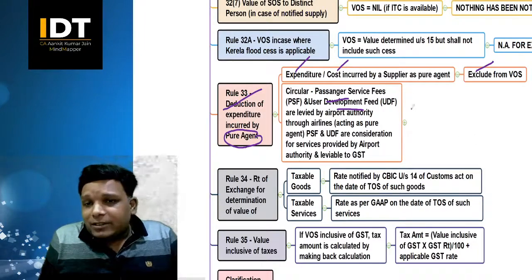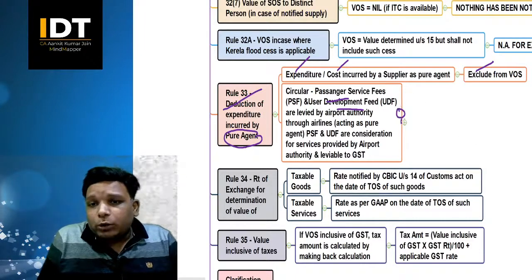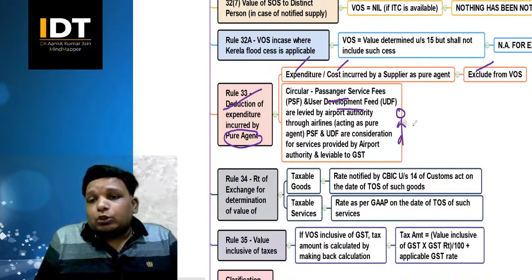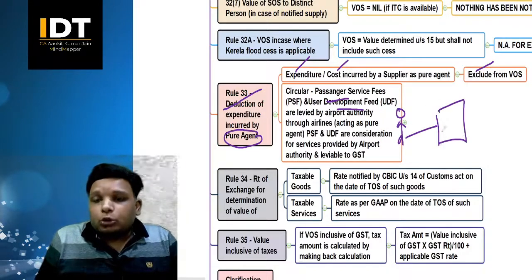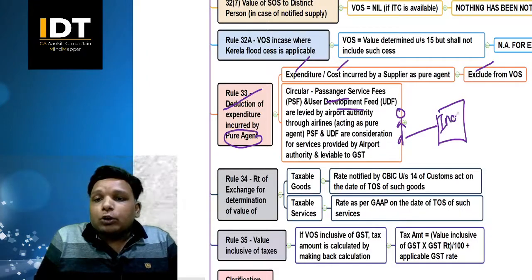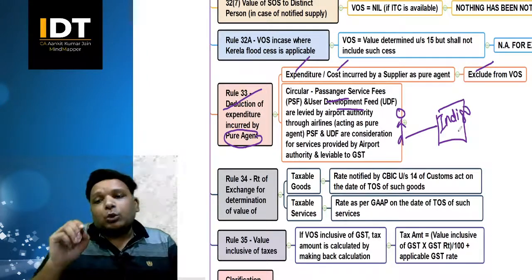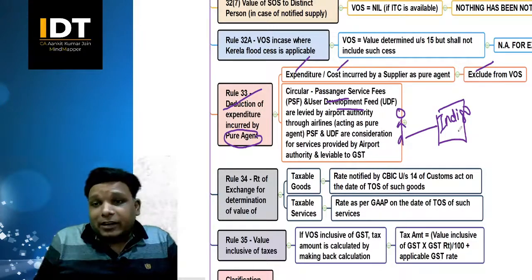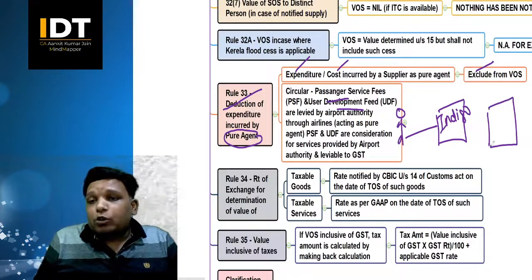Say this is an airport. You are going to an airport, you want to fly. So you go to the airport, you book an airline, Indigo, Go Airlines, Kingfisher, Air India, whatever airline. And the airport is operated by the Airport Authority of India, correct?